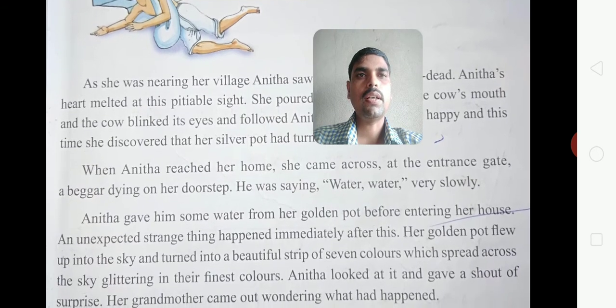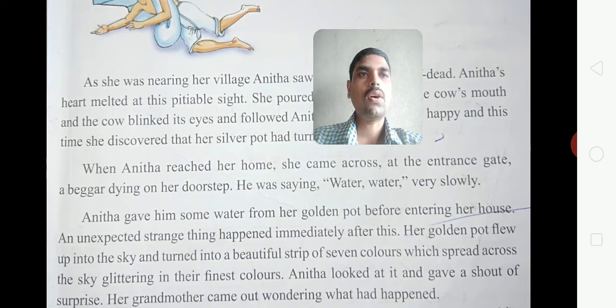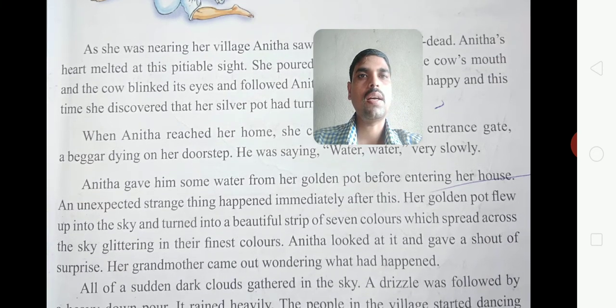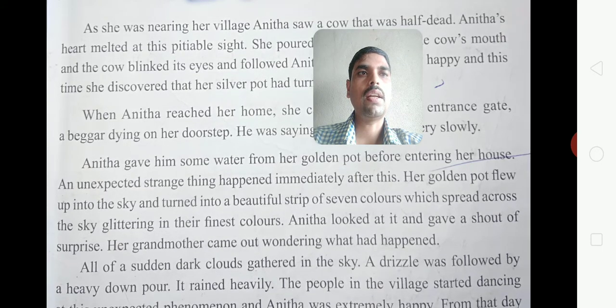When Anita reached her home, she came across a beggar dying on her doorstep. He was saying "water, water" very slowly. He was very thirsty, about to die, and had no energy. Anita gave him some water from her golden pot before entering her house.